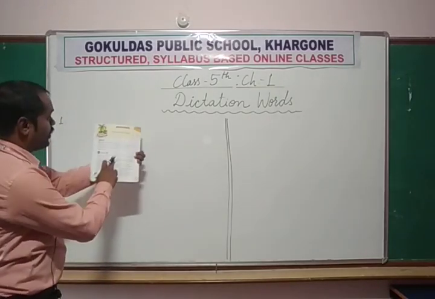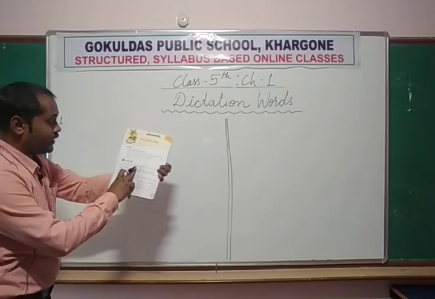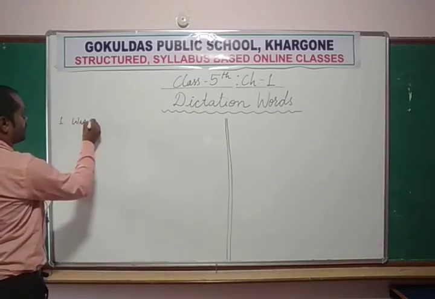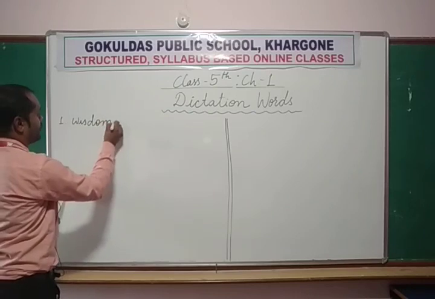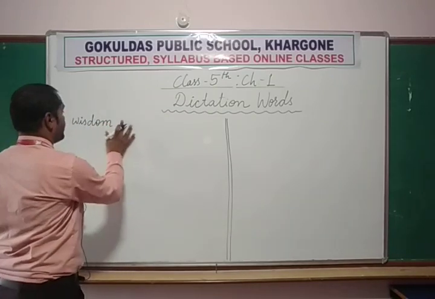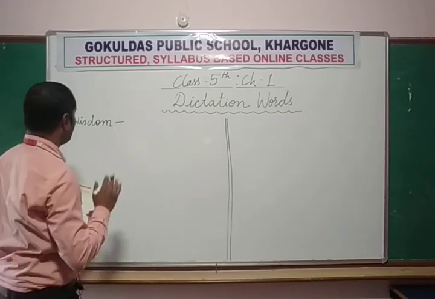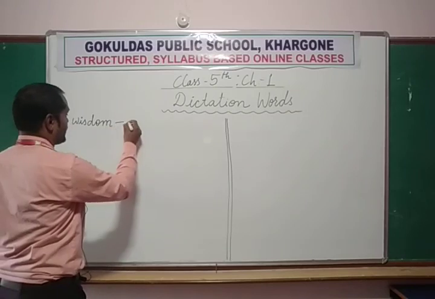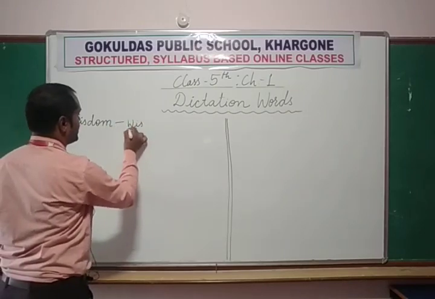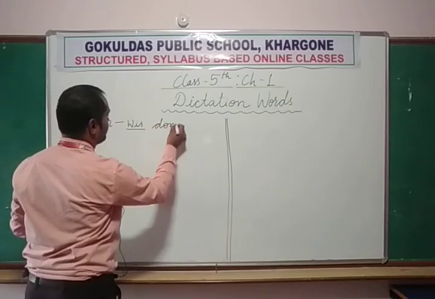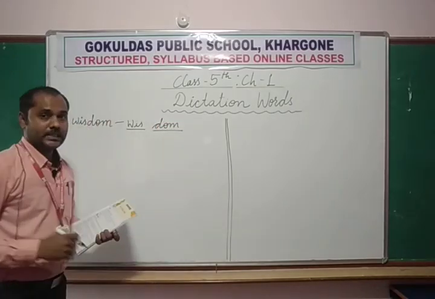Now, the first word in the first line is wisdom. How to dictate this word? WIS, wis, and DOM, dom, wisdom.